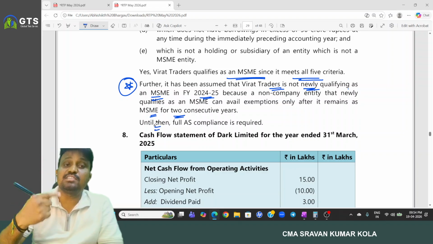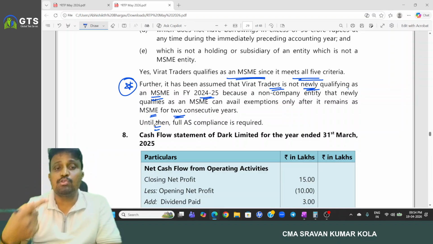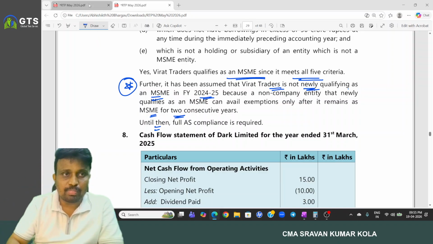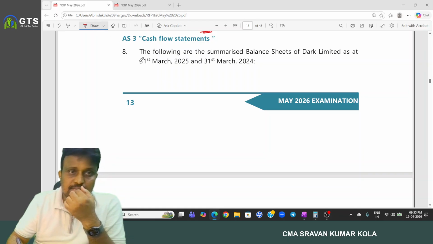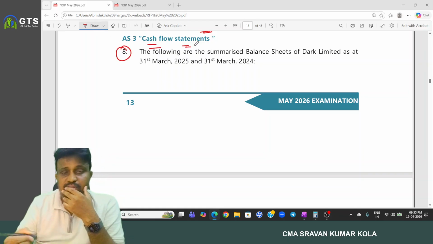Until then, it is treated as a large entity and all accounting standards are applied there. Okay, next. Then here is the cash flow statement we have.